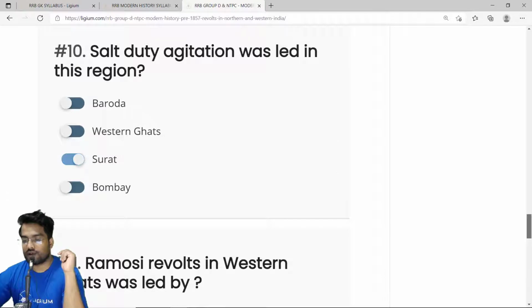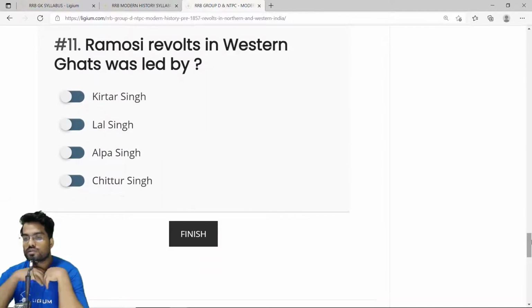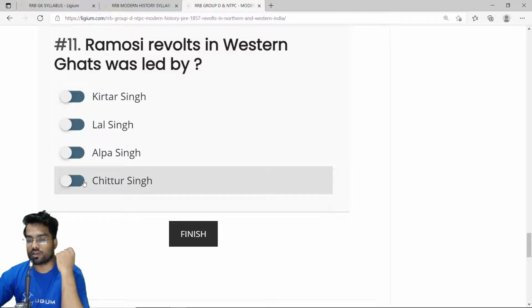Okay, then we have the 11th question. The Ramosi revolts in Western Ghats was led by. The Ramosi revolt in Western Ghats was led by a person called Chitur Singh. Option D, Chitur Singh.